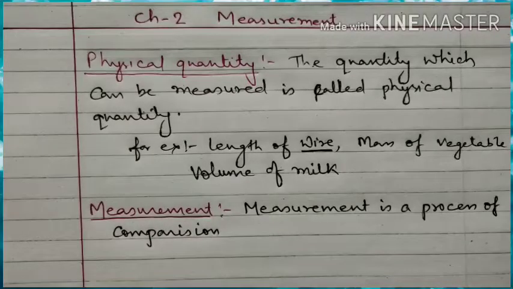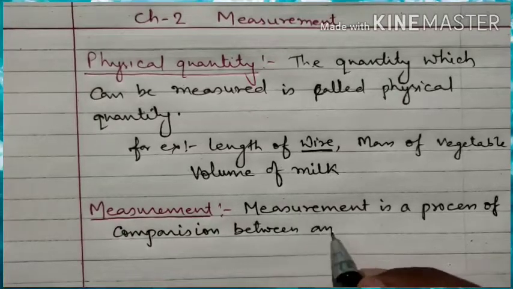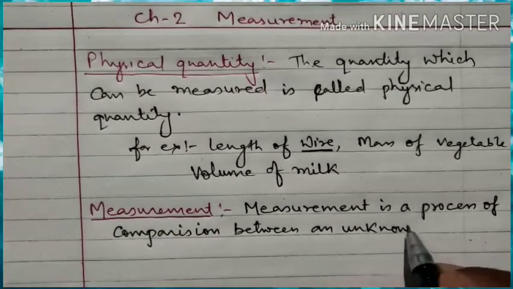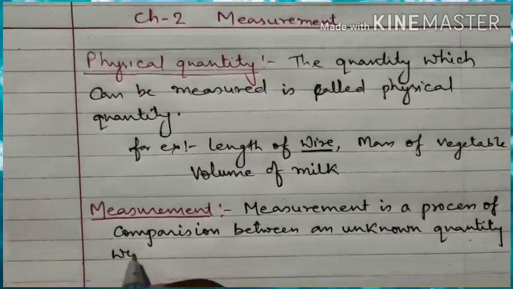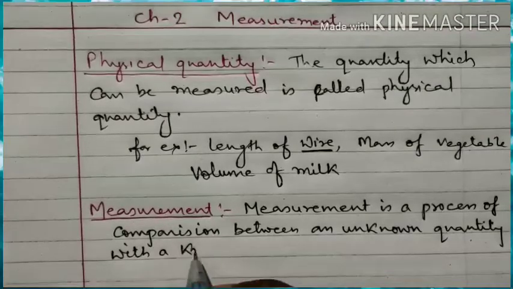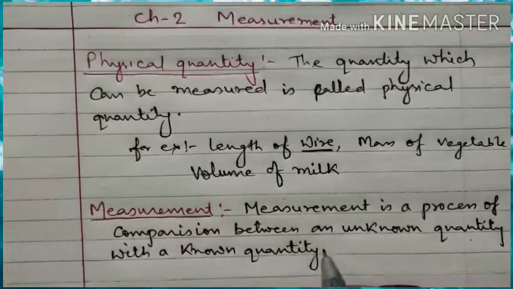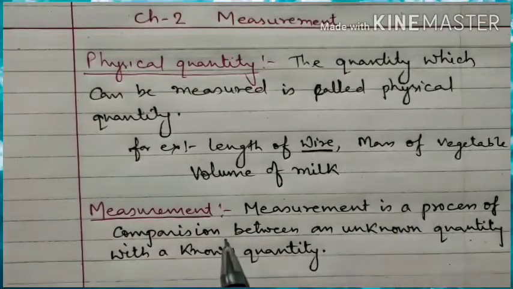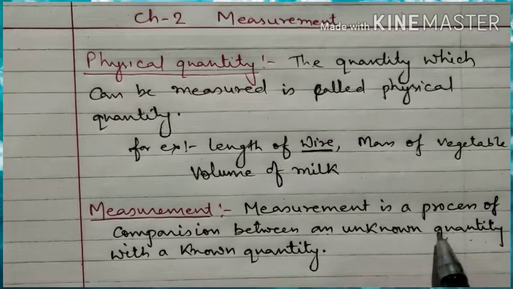Measurement is a process of comparison between an unknown quantity with a known quantity. Measurement is a process of comparison. It means to compare between two quantities, which one is greater, which one is smaller. Like that we will compare between an unknown quantity and a known quantity.